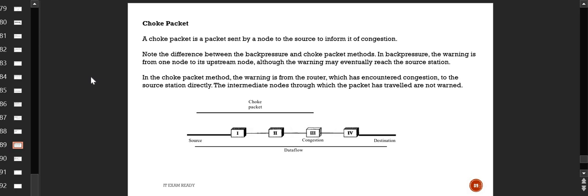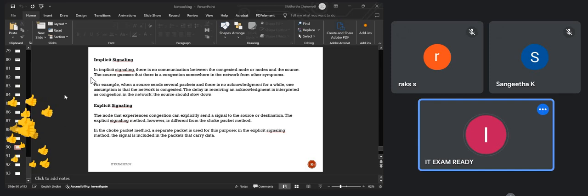And the intermediate nodes through which the data has arrived are not warned. So basically 1 and 2 will never get to know whether 3 was congested or not. In back pressure, 1 and 2 already know that 3 is congested. But in this approach, 1 and 2 will never get to know. 3 will directly send the message to the source that there is a congestion. A choke packet is a special packet which means that there is a kind of choking in the system, so better you slow down. So the source will slow down. Is this clear?